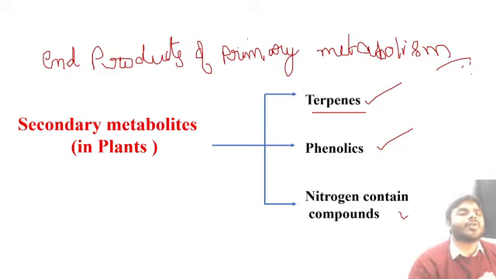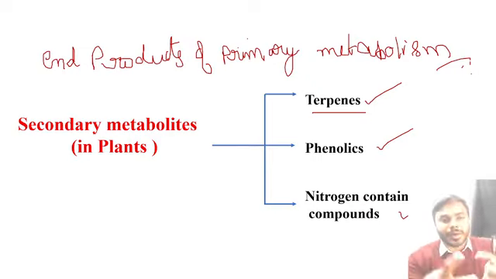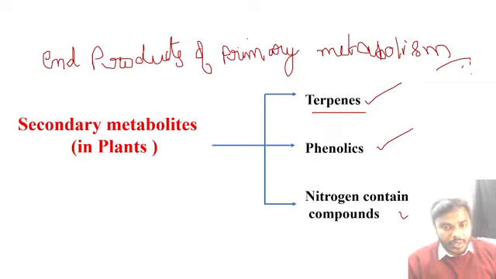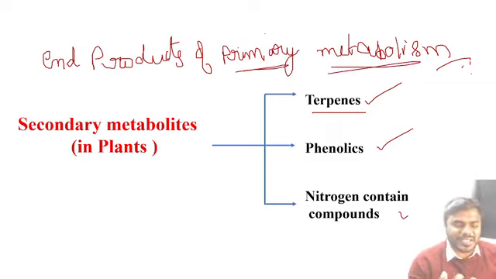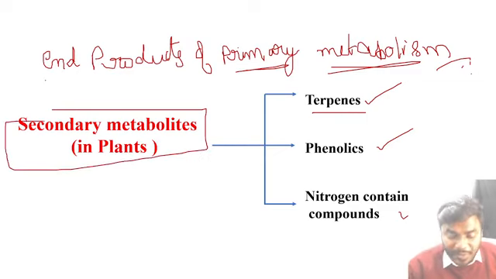Now you can ask me, sir, what is primary metabolism? You can take glycolysis. You can take the PPP pathway. You can take the Krebs cycle. These are all our primary metabolic pathways. Now, in these primary metabolic pathways, we will get certain end products. For example, what is the end product of glycolysis? Pyruvate. Pyruvate gives rise to what? Acetyl-CoA. So, these are all basically giving rise to what, friends? Secondary metabolites. Let me explain briefly.